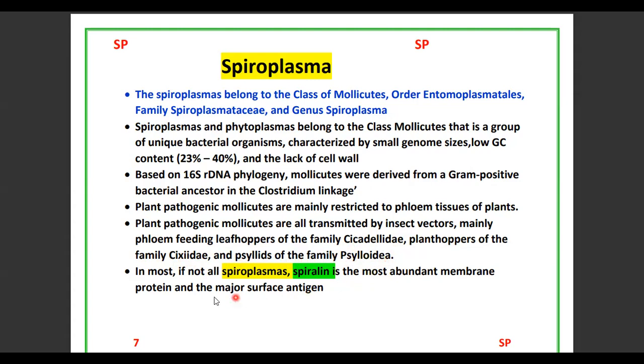And most important, not all spiroplasmas, but some of them release one protein. That protein is spiralin. Spiralin is the abundant protein and major surface antigen. So the spiroplasma secretes an antigen, and that antigen is spiralin.